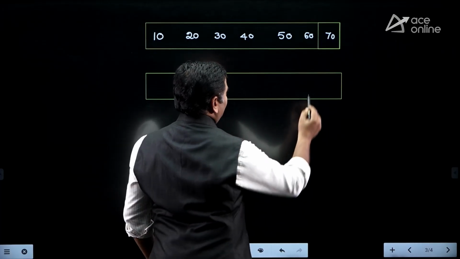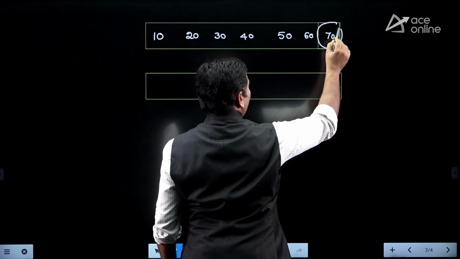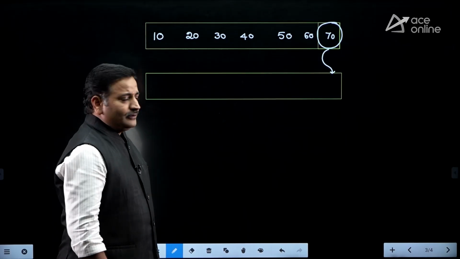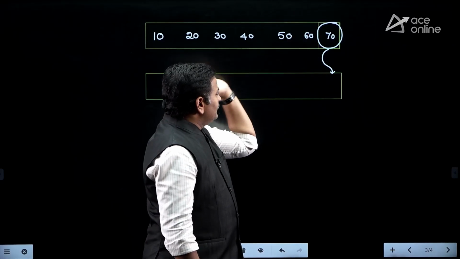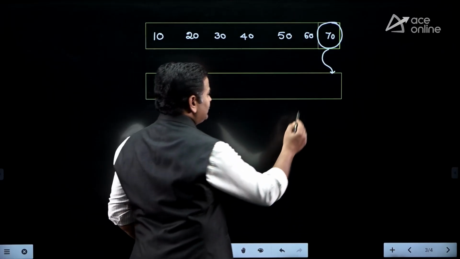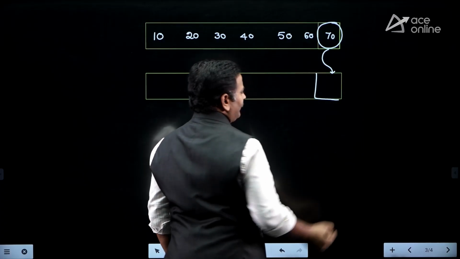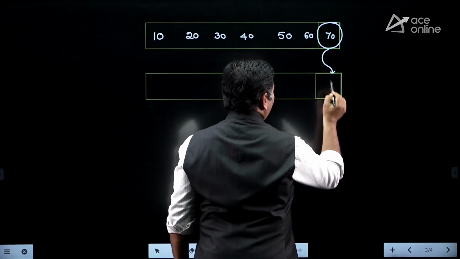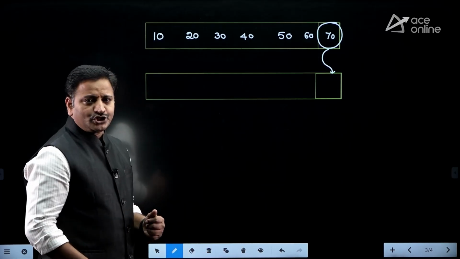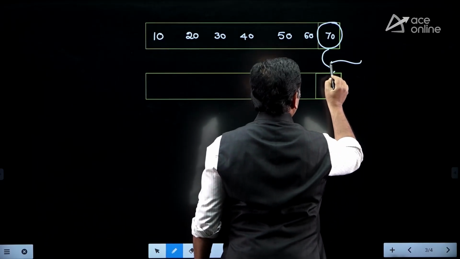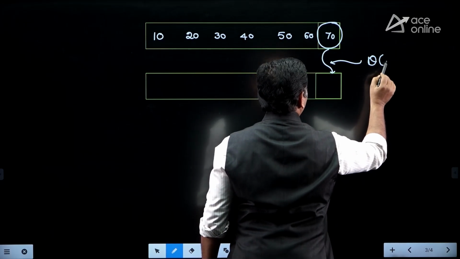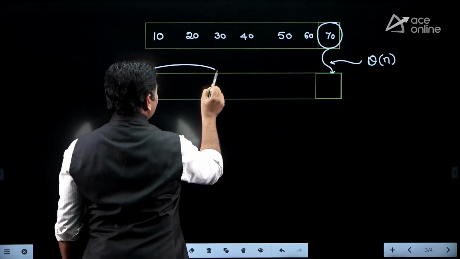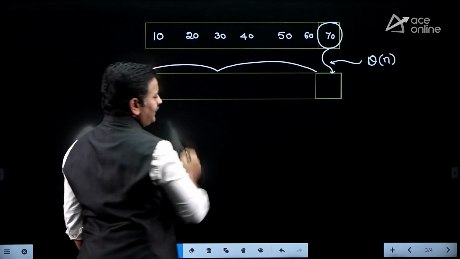So, if you apply the partitioning algorithm and want to place this pivot element in the proper place, this is the place where we can insert it, right? Because all elements to the left side of 70 are smaller than 70. That is the reason I can say this is the place where we can place the pivot element. But to place the pivot element, which algorithm did you apply? Partitioning algorithm. Therefore, the partitioning algorithm will take time complexity theta of n. After spending theta of n time, the array has only a left subarray which contains n minus 1 elements.